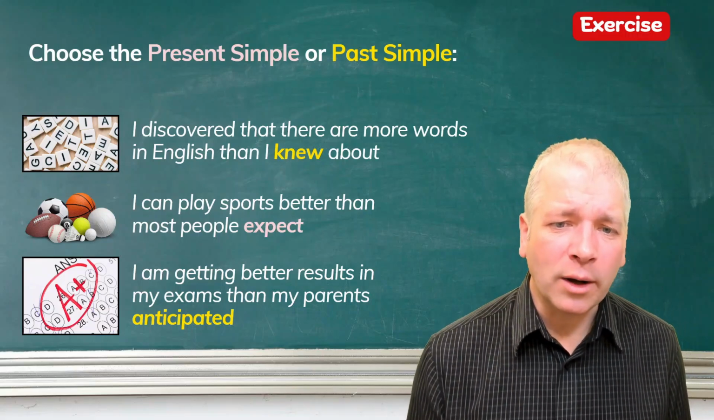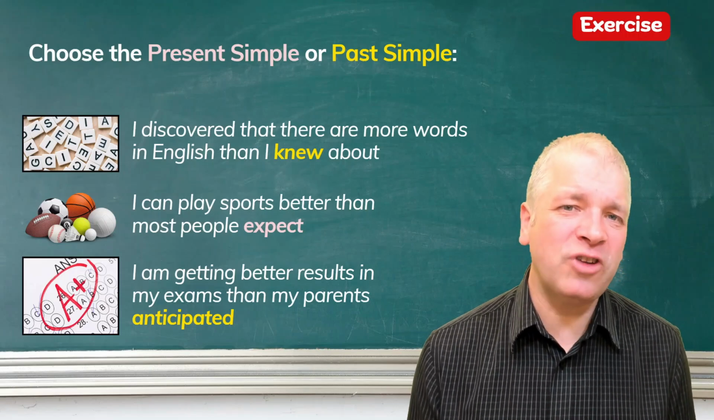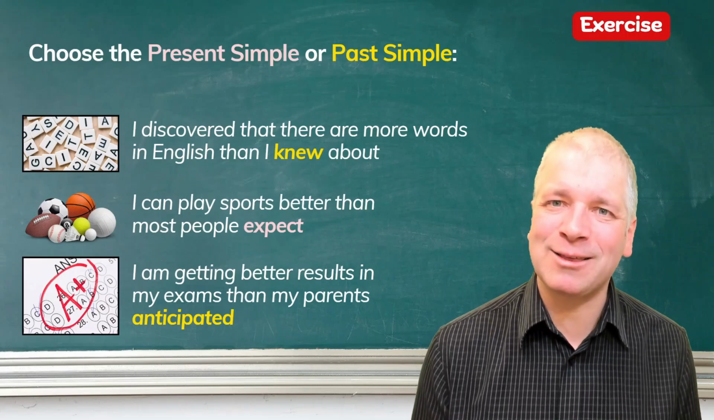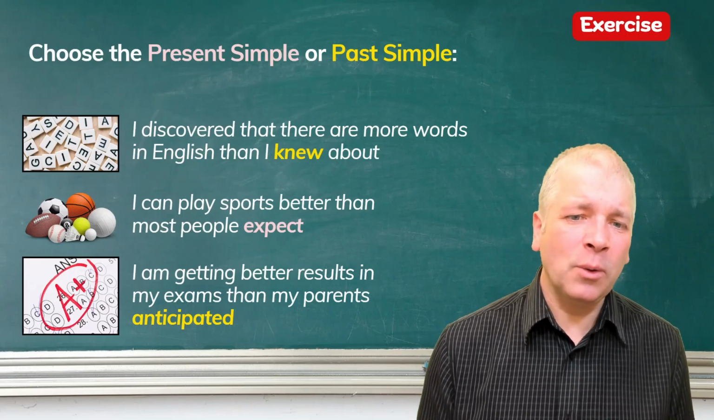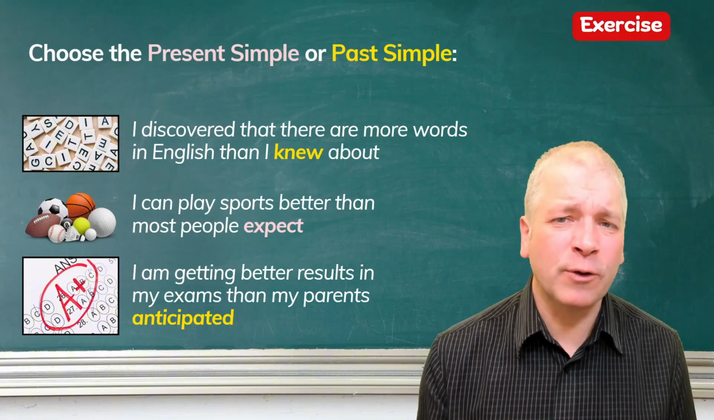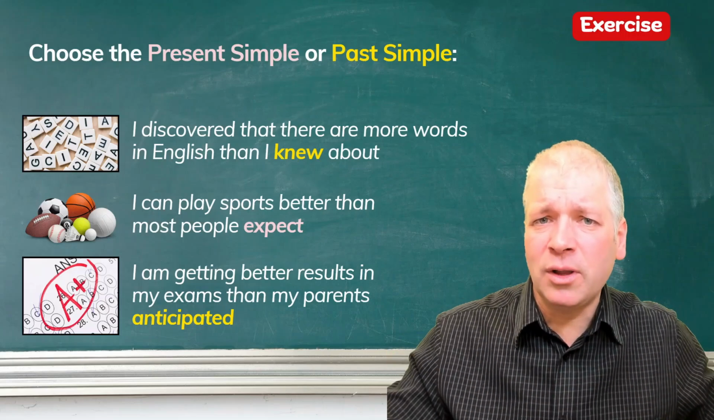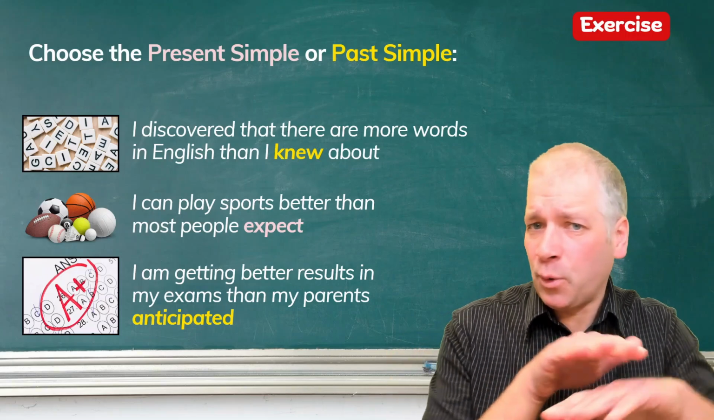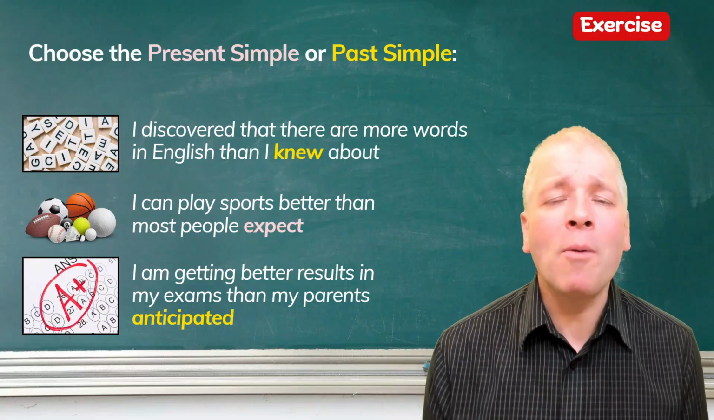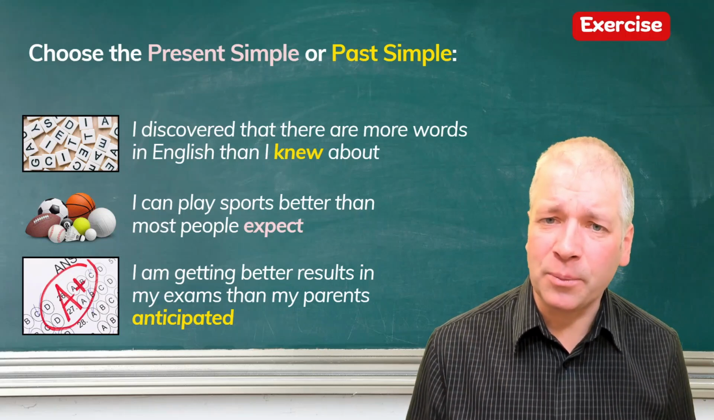The second one is for general ability and people's general ideas. I can play sports better than most people expect. Because we're talking about not one specific thing that happened or one specific revelation, but an ability that stays true in general and a response that will stay true in general. This is what people expected in the past, but will probably be the same expectation in the future. Here, use the present simple.